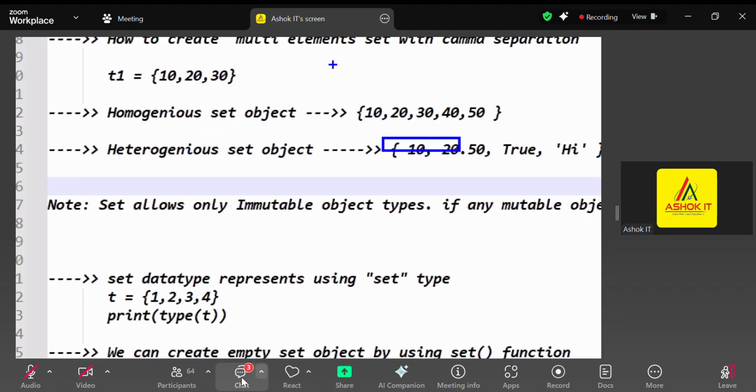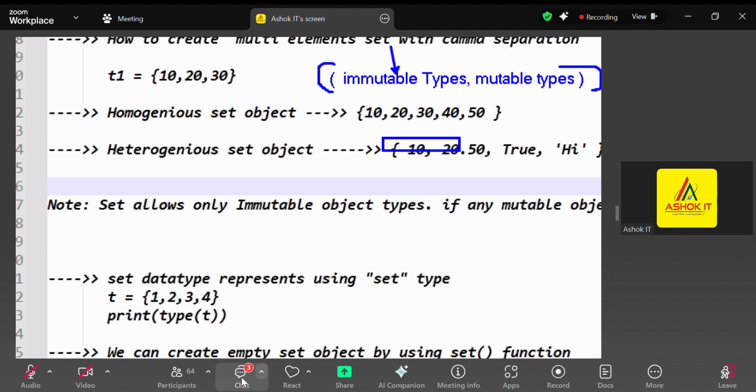One point to remember here: inside a tuple, all immutable types are allowed and mutable types are also allowed. Inside a list also, both immutable and mutable types are allowed. Now inside this set, only immutable types are allowed. Remember, my dear students, only immutable types are allowed inside a set.